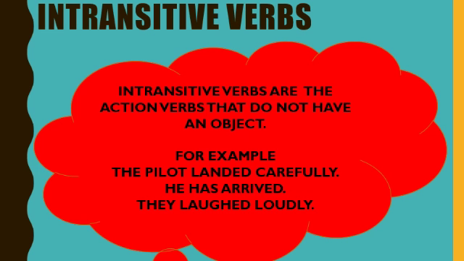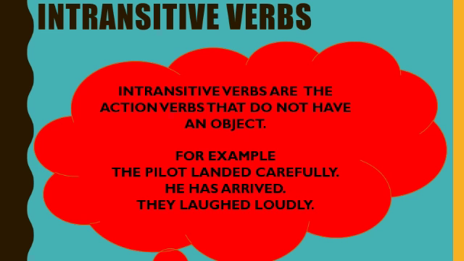I told you in my last slide what an object is. An object is a person or thing that receives the action. It can be a person, it can be anything. So for example, "The pilot landed carefully." I told you an object always comes after the verb.